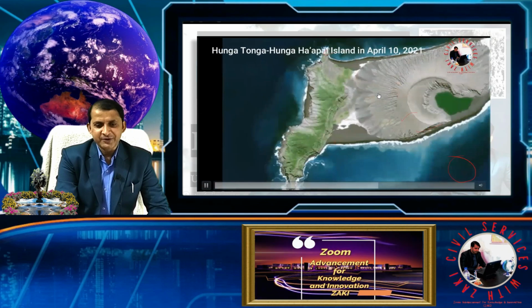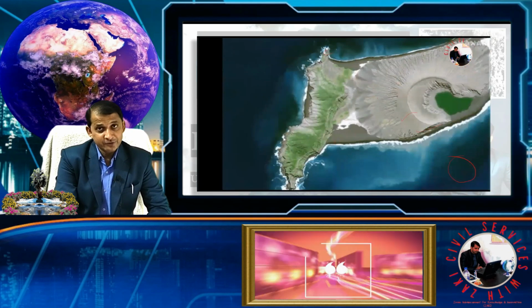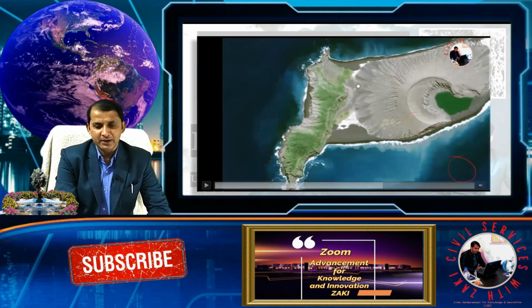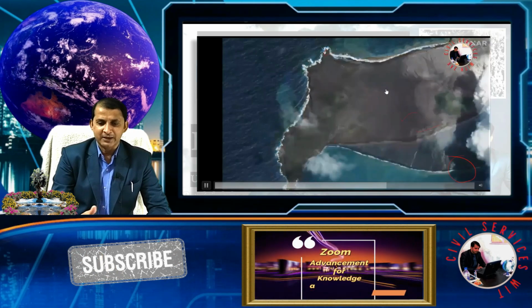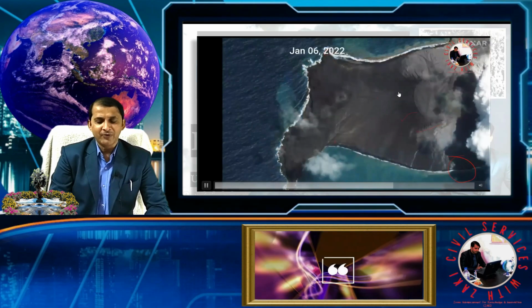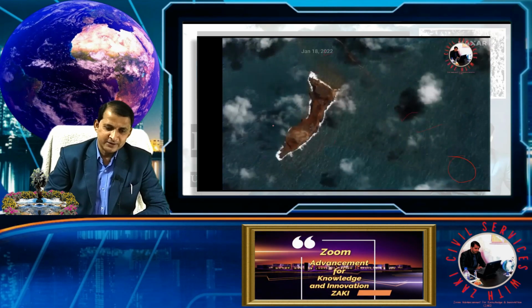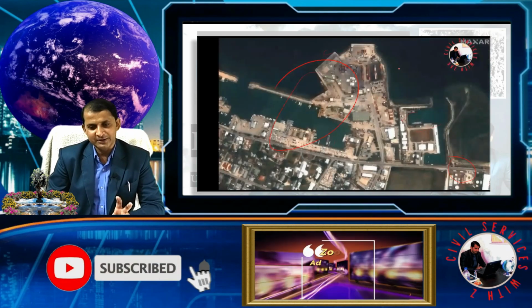This is the picture of the island on 10th April 2021. After one year, it was all filled by sediment from the volcano, and finally it blew up. Only this remnant and some small remnants are still present.